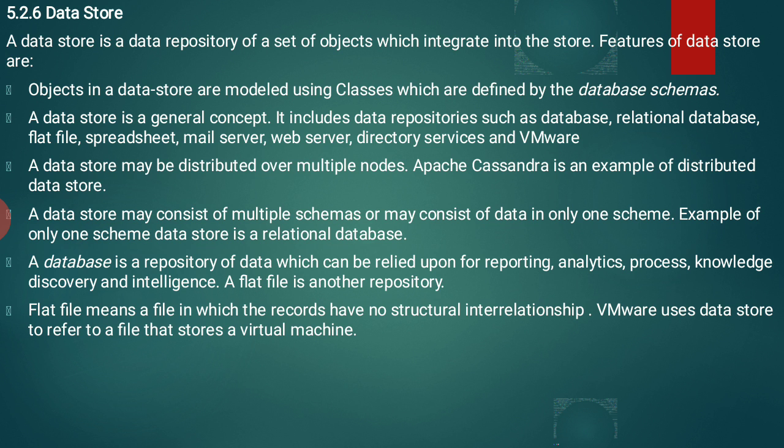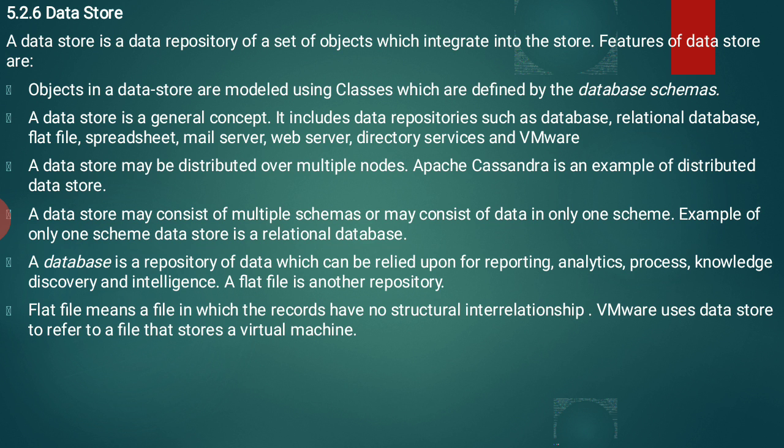So if you want to access any kind of data, that data can be accessed through the internet through data stores. Apache Cassandra is an example of a distributed data store. If you are accessing your data from your data store, the best example is Apache Cassandra. It is software, and by using this software, we are accessing data from the data store.